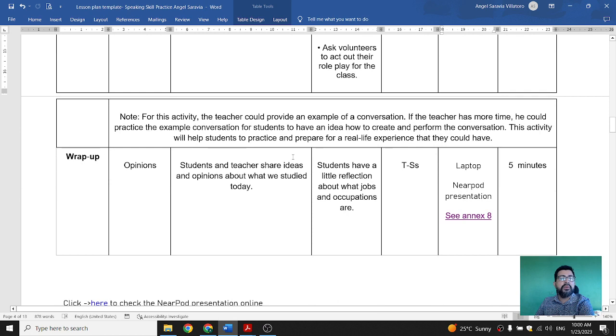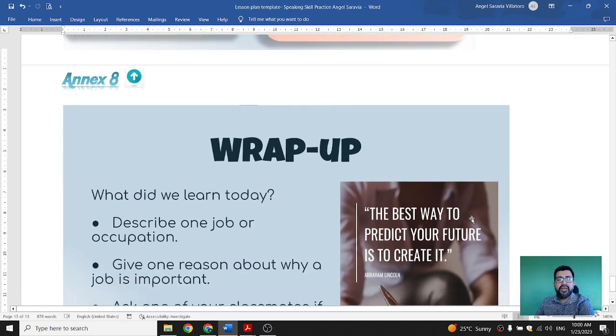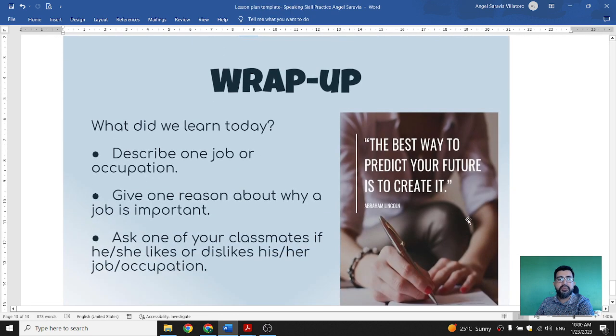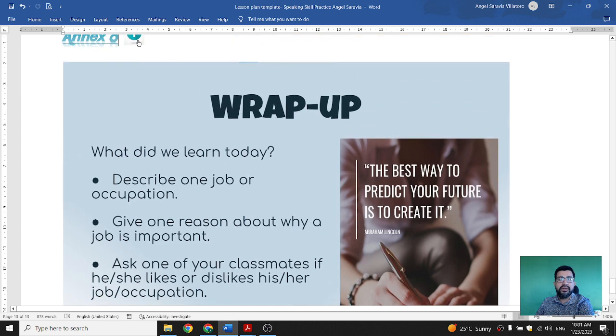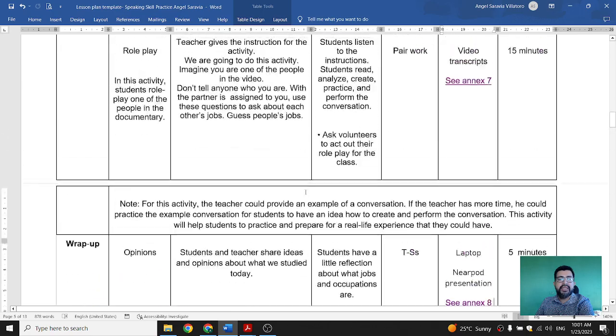And then we have the wrap up. For the wrap up, we have the opinions. So they have to share ideas and opinions about what we studied today. And there's a little reflection, and that's pretty much the image that we have here. What did we learn today? This is a question that I always ask my students. Describe one of the job occupations, and this is a really good quote to finish the class. The best way to predict your future is to create it. So that's pretty much what I created here.